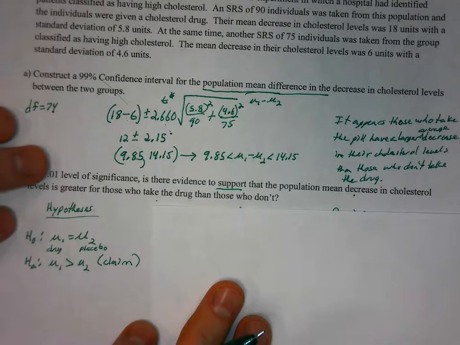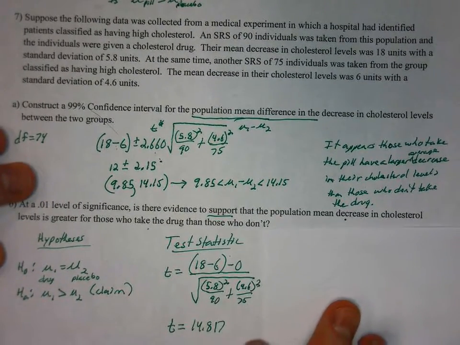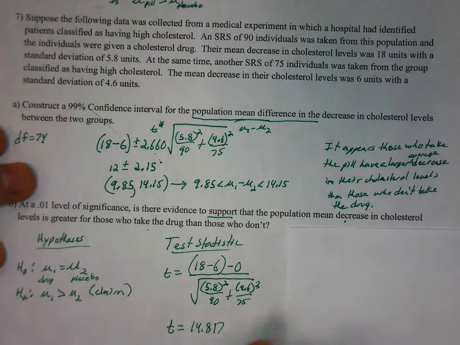We calculate our test statistic. So we use the values from our sample and plug into our formula to get the test statistic. And again, the mu1 minus mu2, that's going to be 0. So x bar 1 minus x bar 2 will be 18 minus 6, and then minus 0, because if mu1 equals mu2, then mu1 minus mu2 would be 0, divided by the square root of all that nice stuff. And that gives us a t-value of 14.817, which is a pretty large t-value.